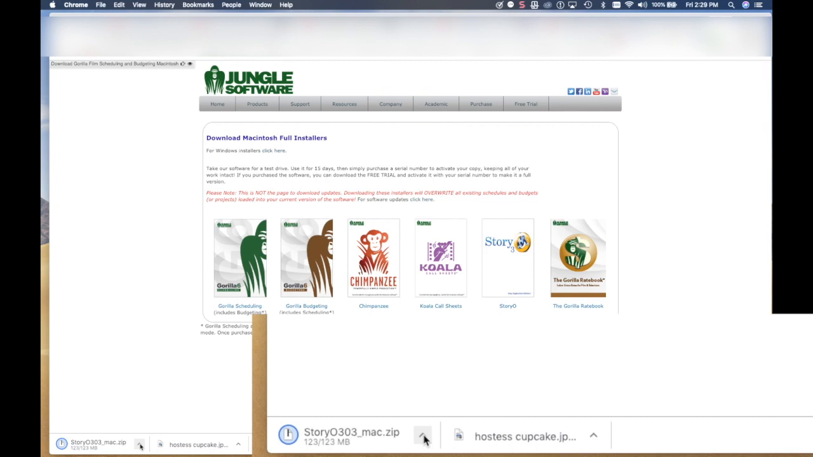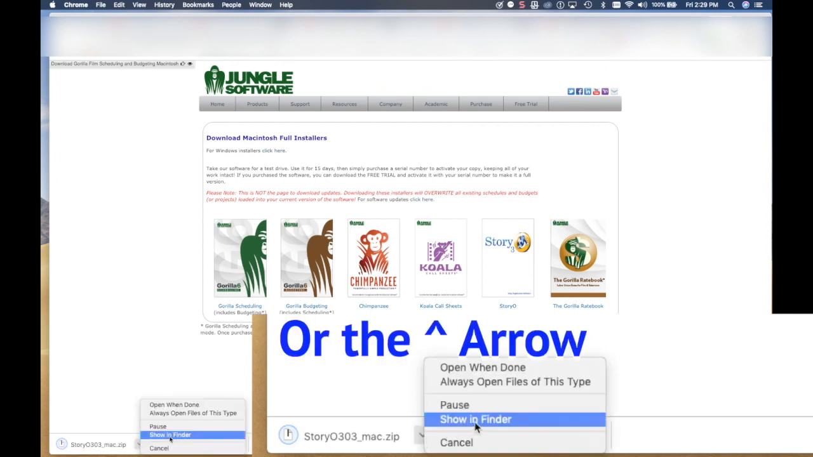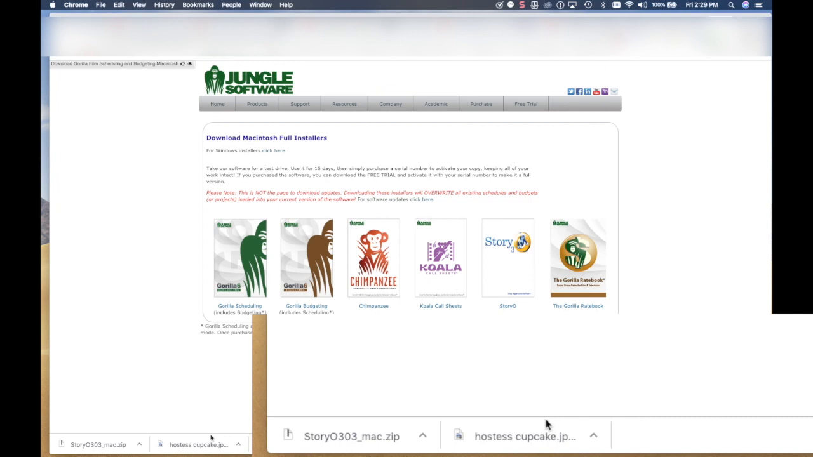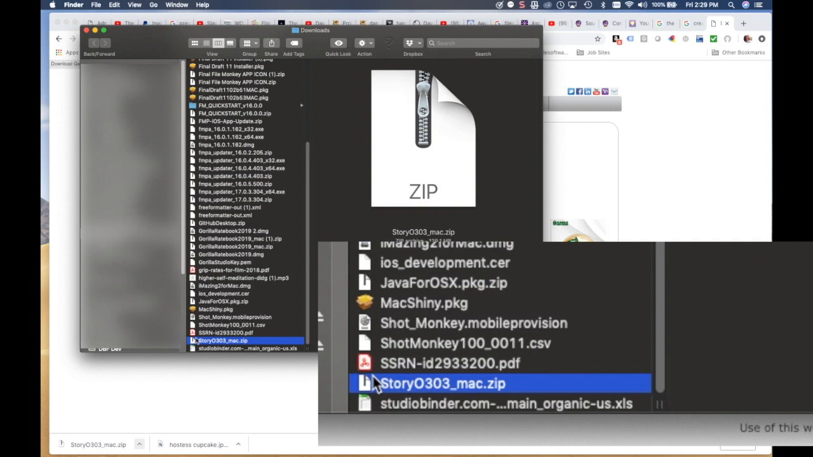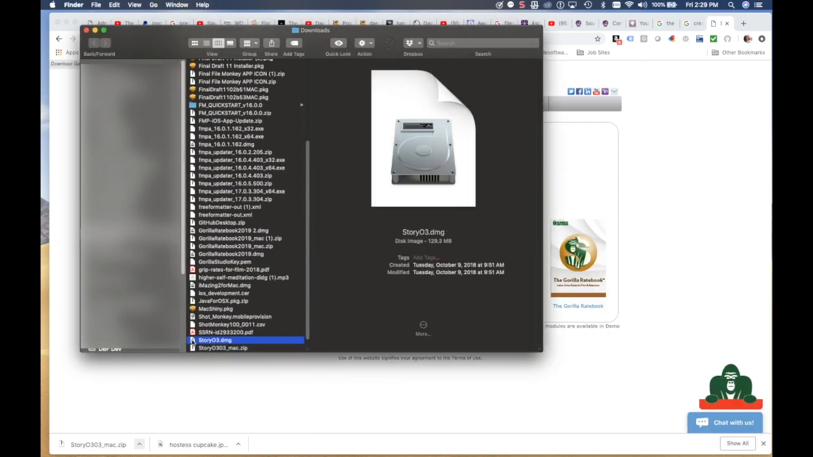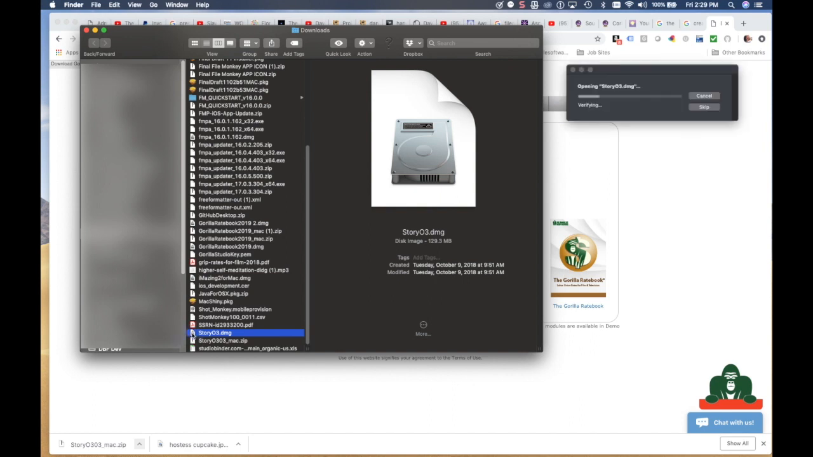If you're using Chrome, select the three dots and then select Show in Finder. And here is the zipped file in your Downloads folder. Double-click the file to expand it to a DMG file. Right here, storyo3.dmg. Then double-click the DMG file.